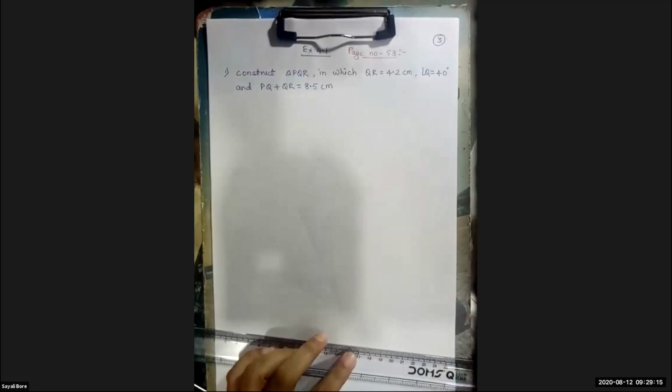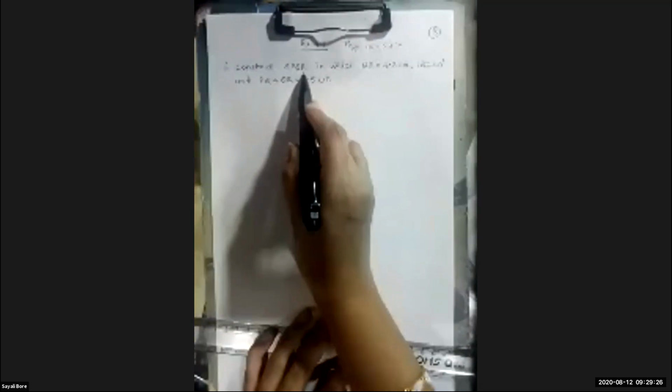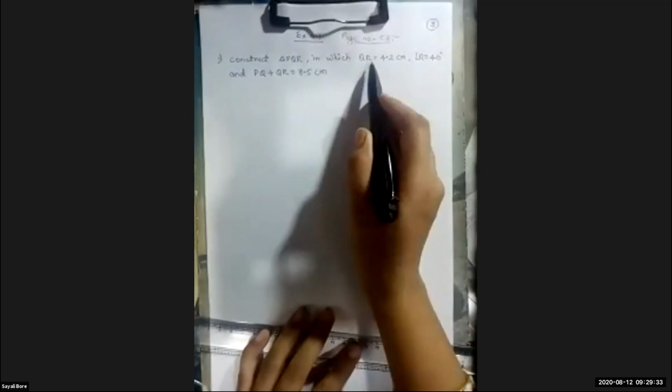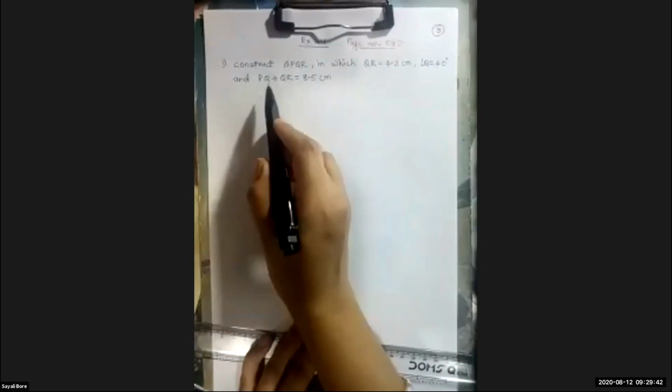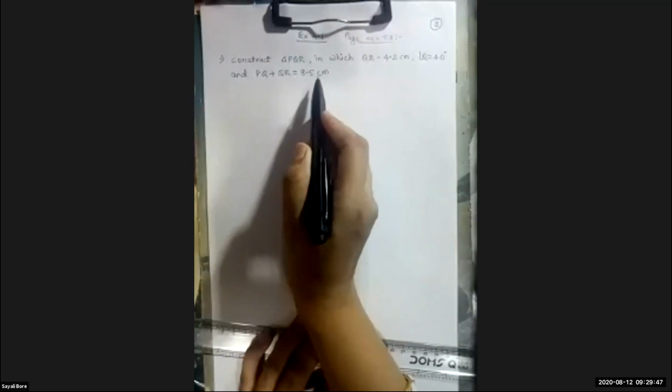What is the question given? Question 4.1 on page number 53. Construct triangle PQR. Now here another triangle PQR in which QR is equal to 4.2, angle Q is equal to 40 degree, and PQ plus PR equals 8.5 centimeter.